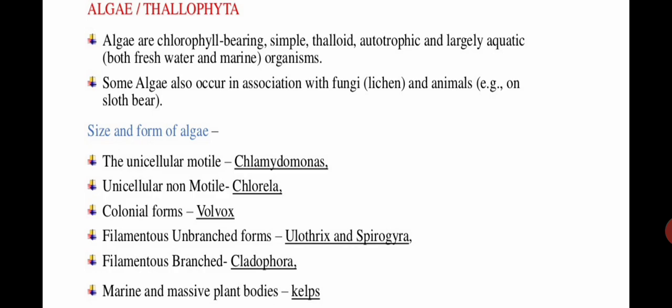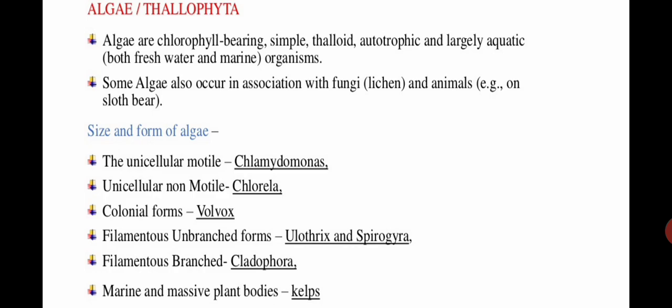Kelp is not a scientific name, but Cladophora, Eulothrix, Spirogyra, Volvox, Chlorella and Chlamydomonas, these are the scientific names of the algae. So whenever you are writing in your own handwriting on the copies, then you have to underline them. Okay, this is the rule. Otherwise your marks may be cut in the exams. Okay, so from now we have to follow the binomial nomenclature wherever possible.